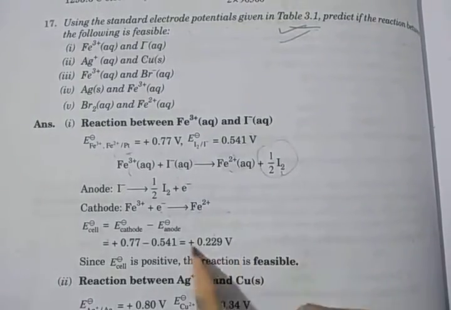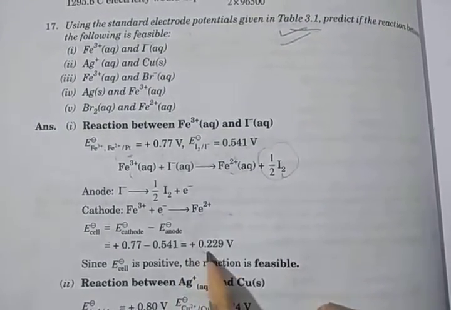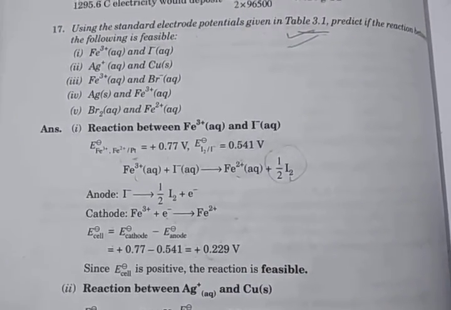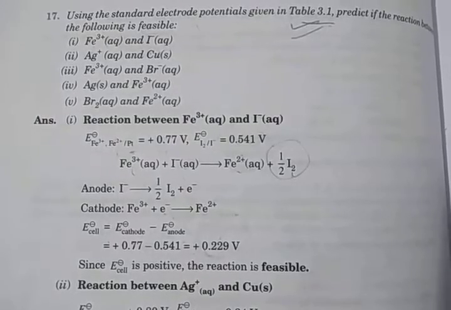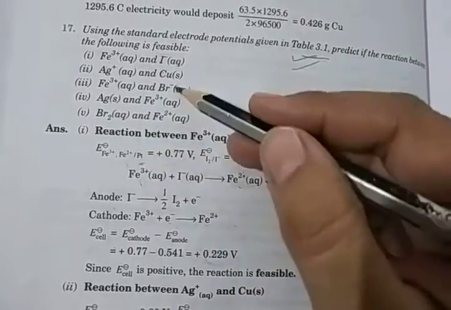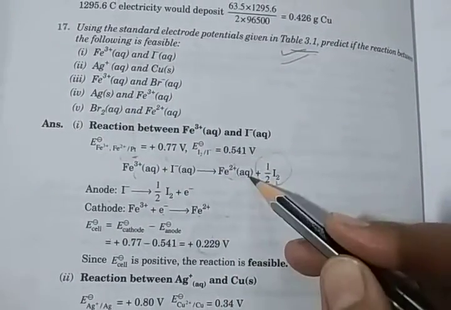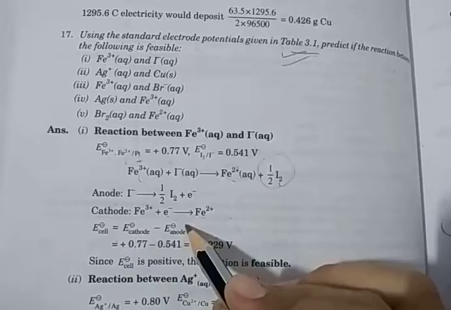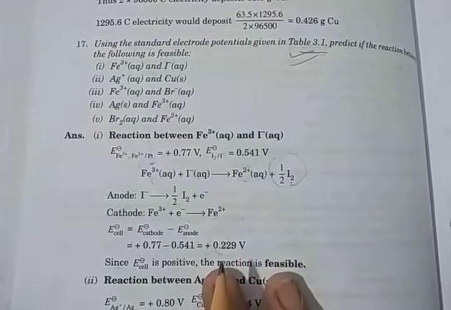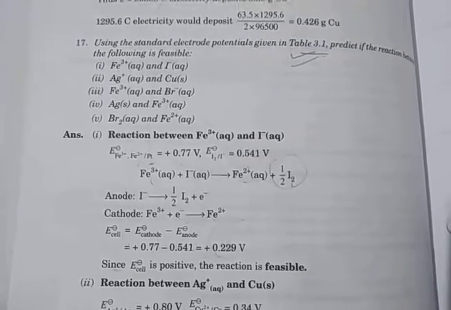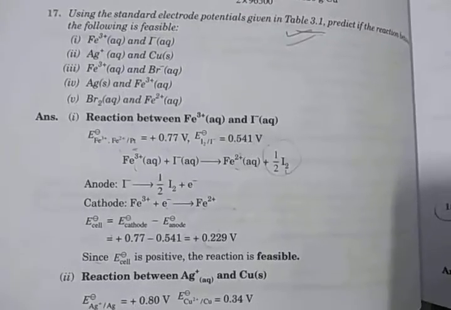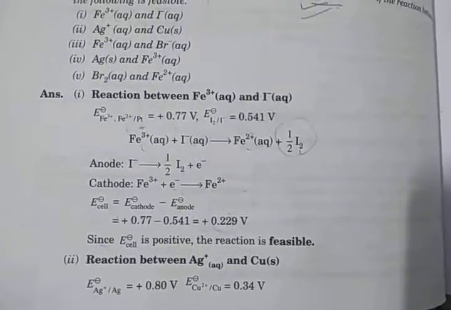Here a positive value comes, so E° cell is positive, which means the reaction is feasible. A positive value is necessary for feasibility. The second, third, fourth and fifth are the same as the first: according to the anode and cathode, you write the reactions, subtract the anode potential from the cathode potential, and get E° cell. If it is positive, the reaction is feasible. Otherwise, if E° cell is negative, the reaction is not feasible.